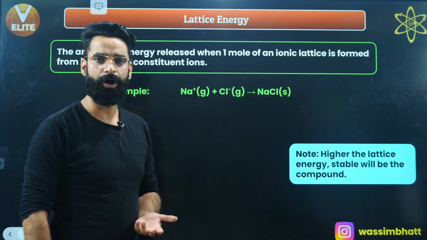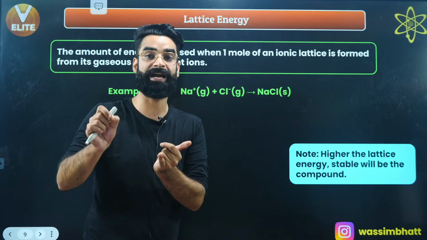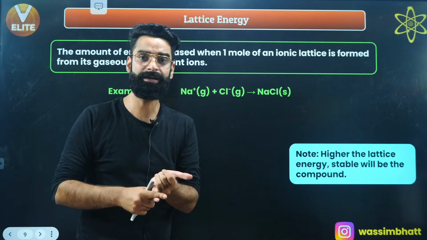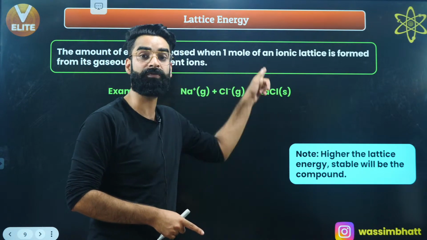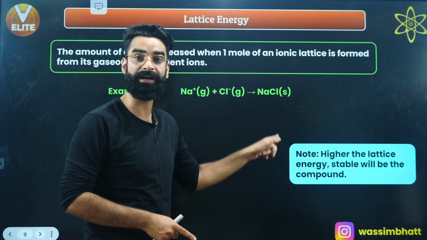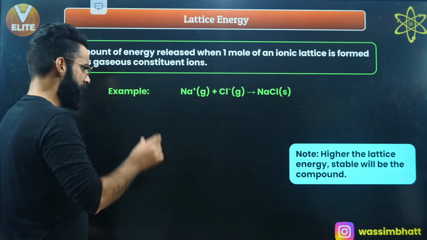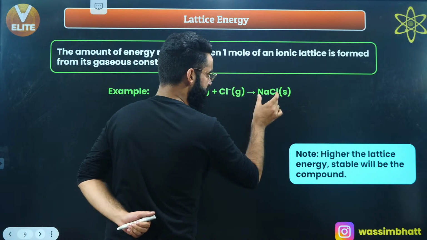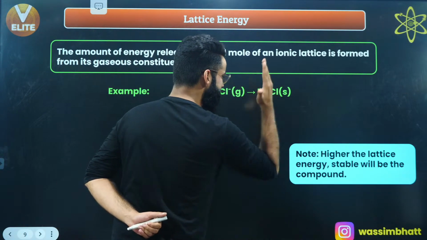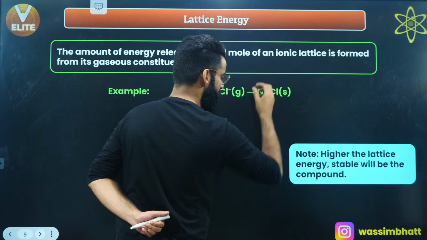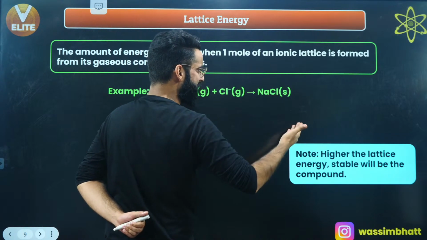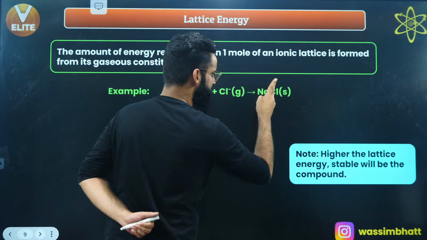What is the second definition of lattice energy? The amount of energy which is needed in order to break 1 mole of lattice into its constituent gaseous ions, right? See, if the lattice energy is more, that means more energy is needed to break this lattice. And the more energy needed to break the lattice, the more the force of attraction between these ions.